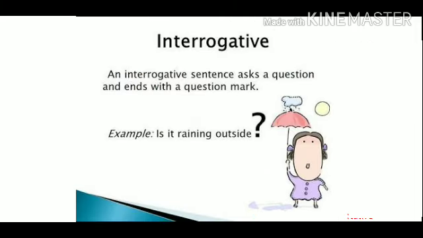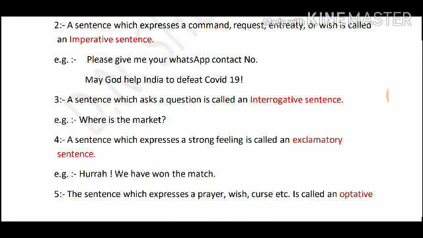Third point, interrogative sentence. A sentence which asks a question is called an interrogative sentence. The sentence which we use to ask questions or to inquire about anything. For example, where is the market? Who are you? What is your name? What are you doing? Any type of sentence which we use to ask a question or inquire about something is an interrogative sentence.